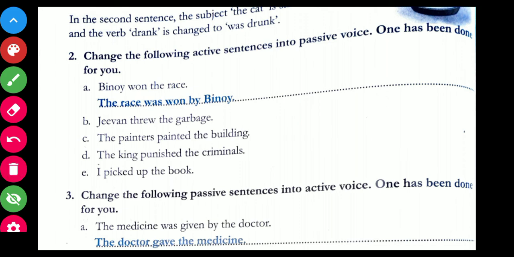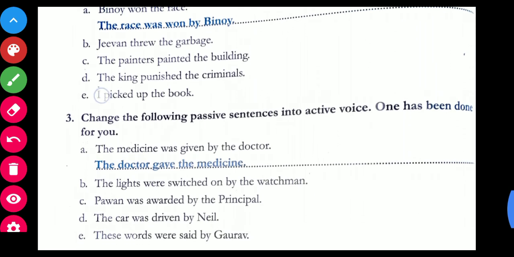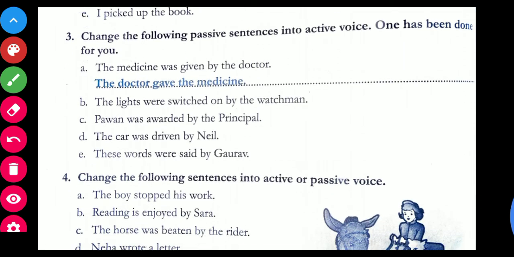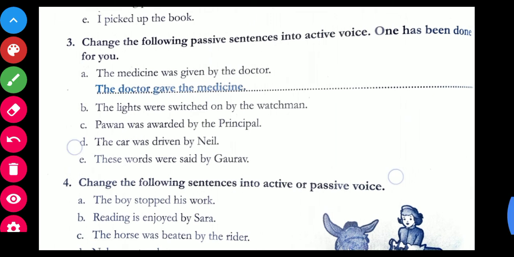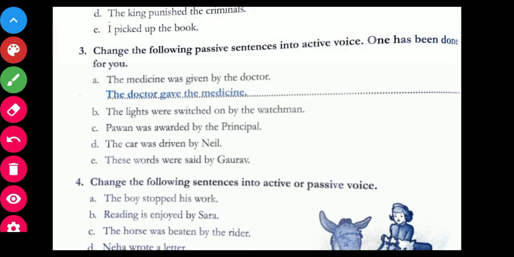So this is how you have to solve this exercise. Since there are only 4 sentences, I would suggest to do it on your own, because I have given you sufficient examples. Okay. Now come to third exercise. Change the following passive sentences into active voice. अब passive को active में करना, that means we have to reverse the rule. See, the medicine was given by the doctor.